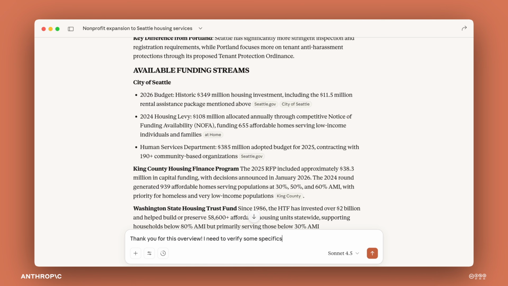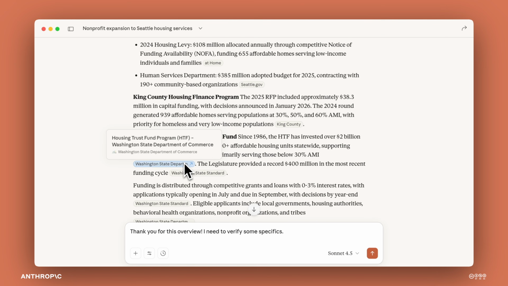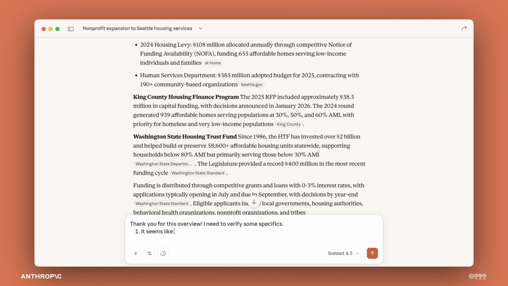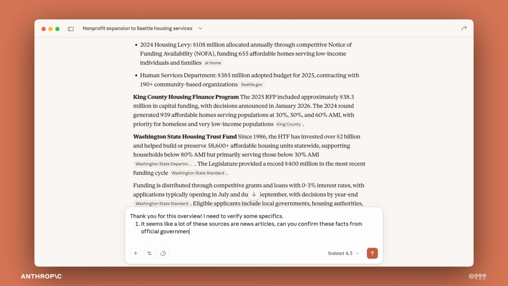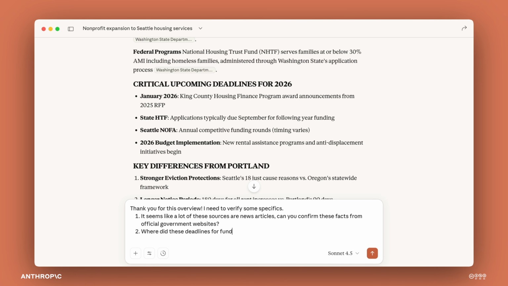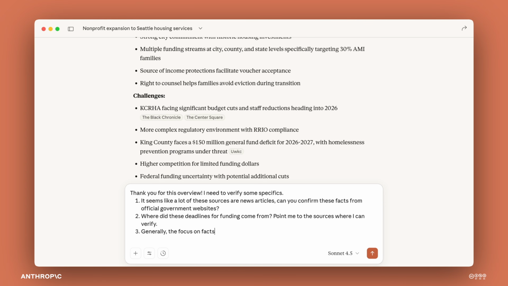This might look like, thank you for that overview. I need to verify some specifics. It seems like a lot of these sources are news articles. Can you confirm everything from official government websites? Where did these deadlines for funding come from? Point me to the sources where I can verify. I appreciate that this report is centered on the facts. Let's make sure to keep that energy up. The AI might respond that it needs to search for current sources for verification, or it might acknowledge uncertainty about specific details. Either way, Maria is narrowing in on reliable information through iteration, built on her own expertise in this space.